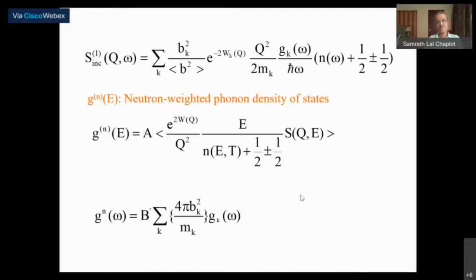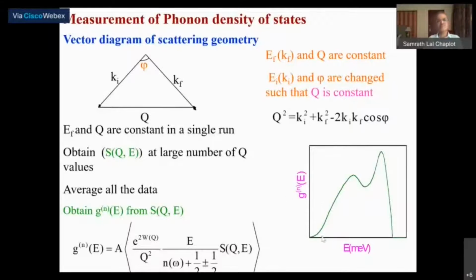It was about multi-phonons. In typical experiments, on a triple axis spectrometer, for example, you can make measurements at different values of Q and then sum over. You can keep, for example, the final energy and Q constant in a single run and measure as a function of the incident energy, get S(Q,E) for a large number of Q values, average them, and finally get the neutron weighted density of states.